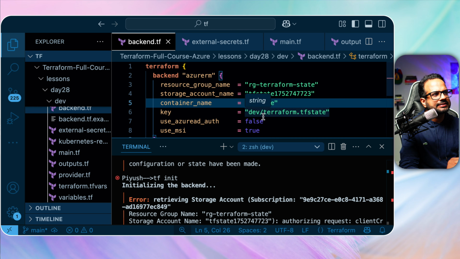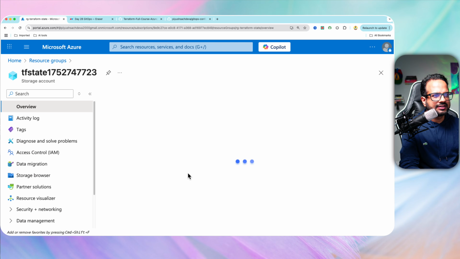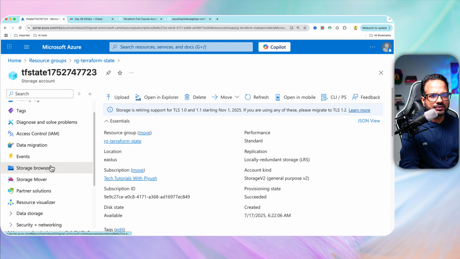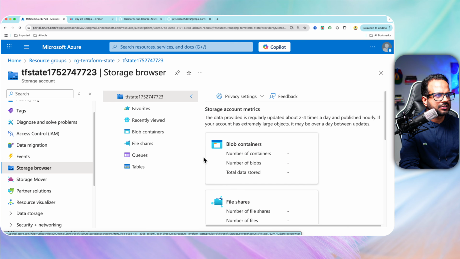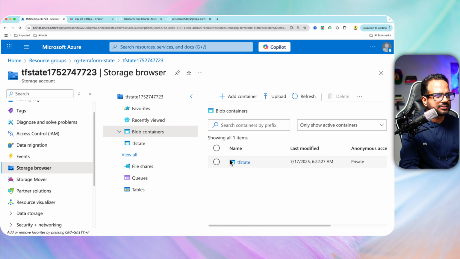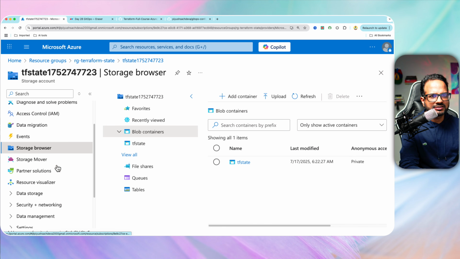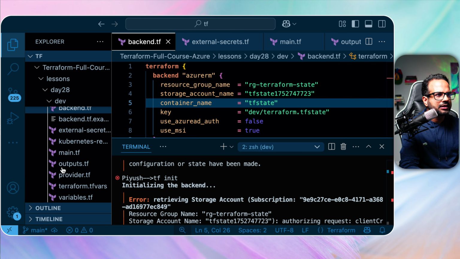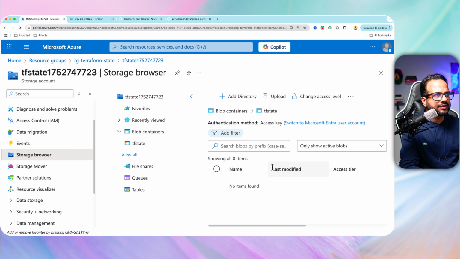Okay, and the key is dev/terraform tf state. Inside that, if I go to storage browser, containers, yeah, there is tf state over here. No, but it says dev/, so maybe... Okay, that's the container name. Sorry about that. Inside that we don't have anything. It will be created soon.